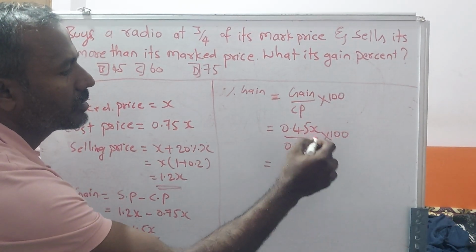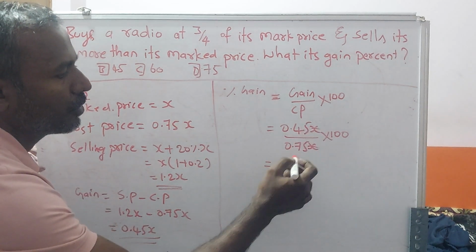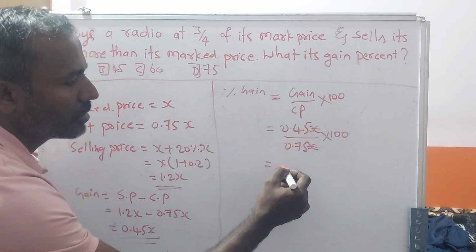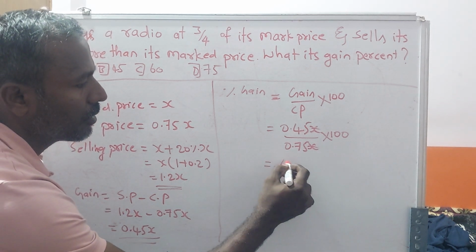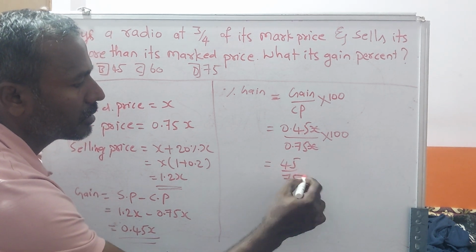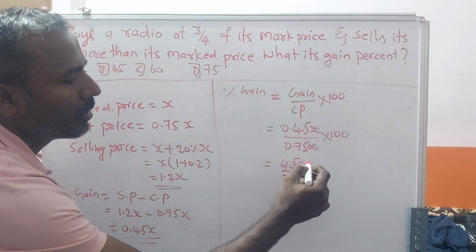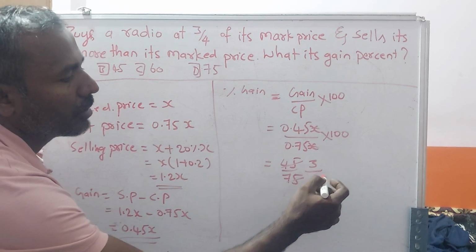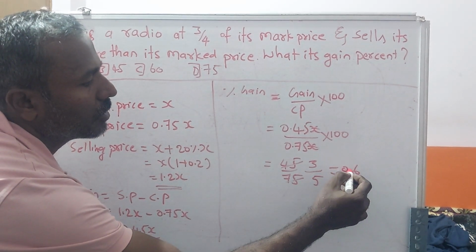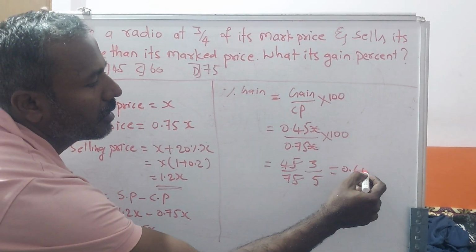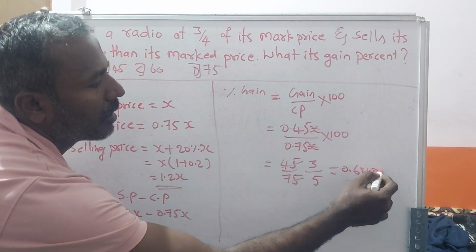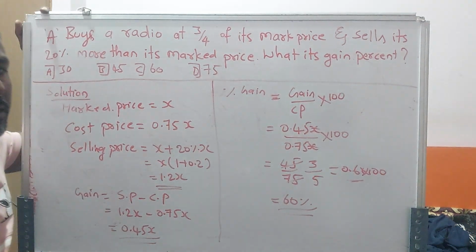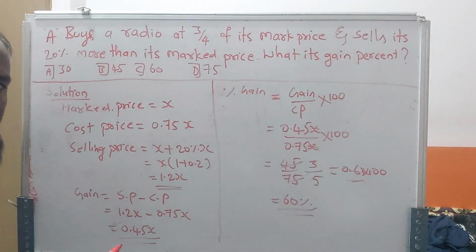Therefore, the X gets cancelled. 0.45 divided by 0.75. Remove the decimal. Therefore, 45 divided by 75. 15 threes are 45, 15 fives are 75. Therefore, 3 divided by 5 gives you 0.6, right? Into 100, that is equal to 60%, right? See, this type of question will be asked, right?